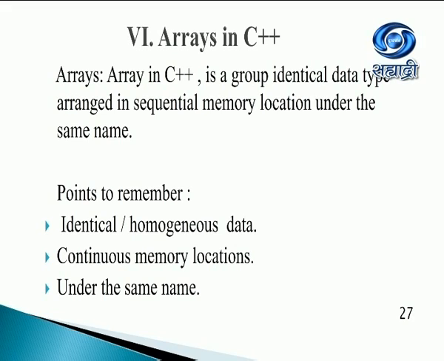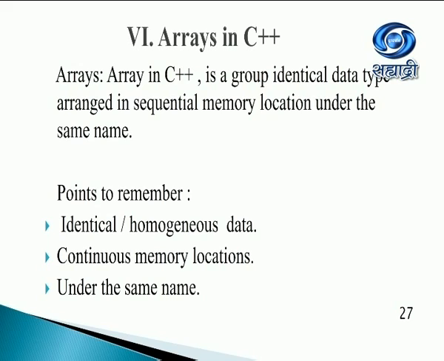Arrays in C++. Now here I have three important points. It's a group of identical data. They are arranged in sequential memory locations under the same name. All three points are a must to remember and important. Identical means if all are integers, then it will be a group of integers.